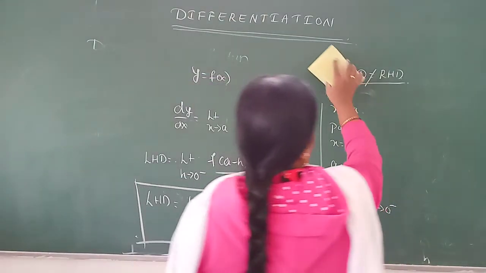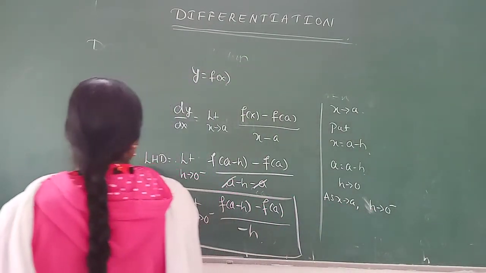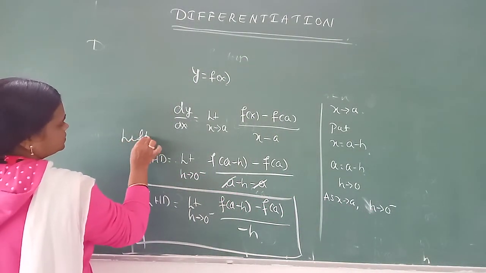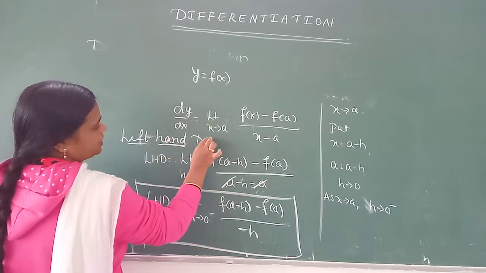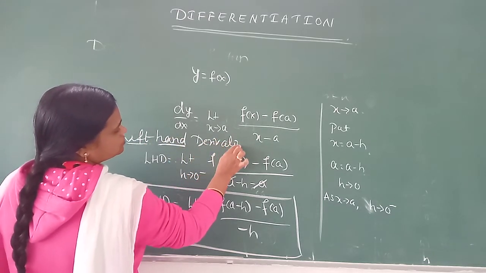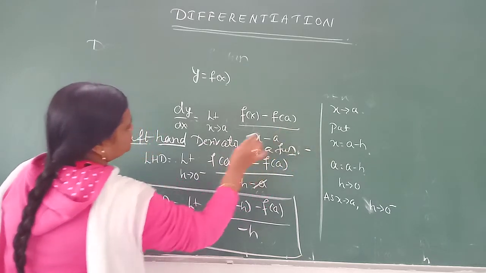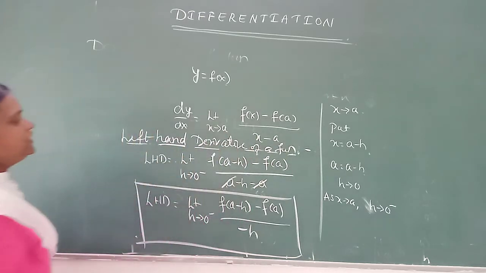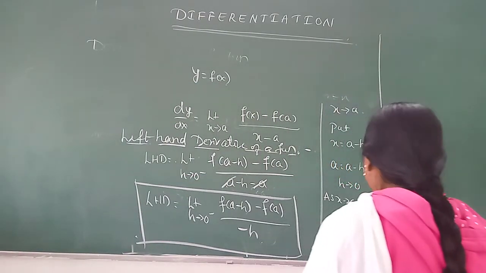This is the formula how we can represent LHD. Correct? Left hand derivative. What we call it as? This is left hand derivative of a function. Left hand derivative of a function. Okay, next.